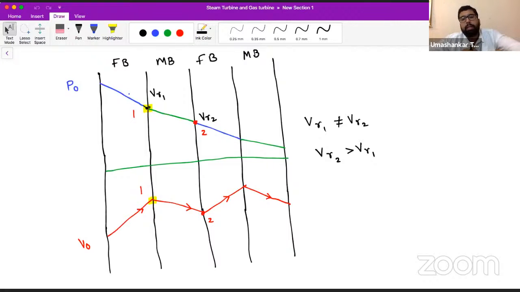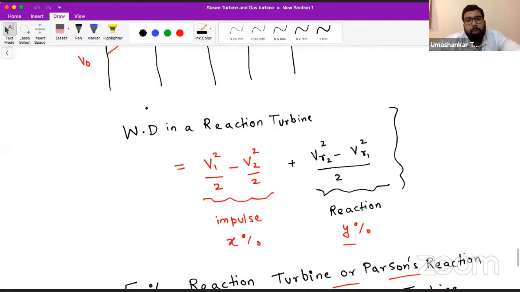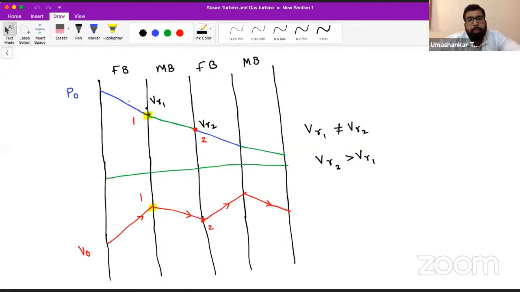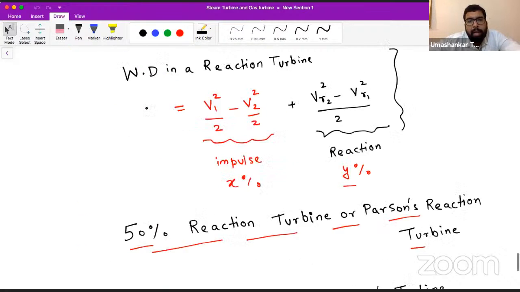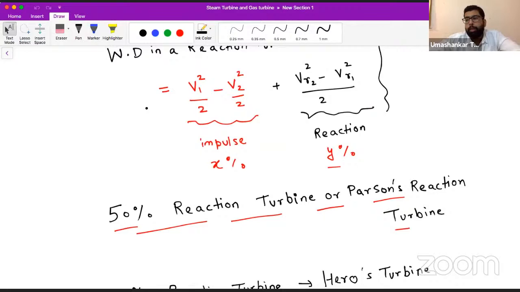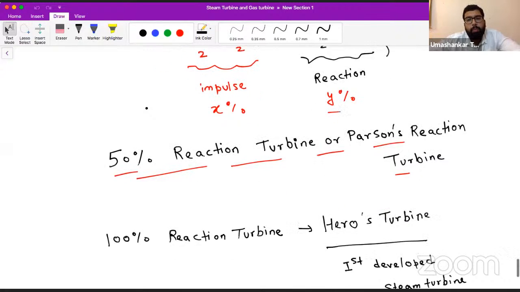So this impulse, what we call here, this impulse is created by the amount of kinetic energy the steam is having before entering the moving blade part. And this reaction is taking place due to the pressure energy of the steam we are having at the entry of the moving blade.